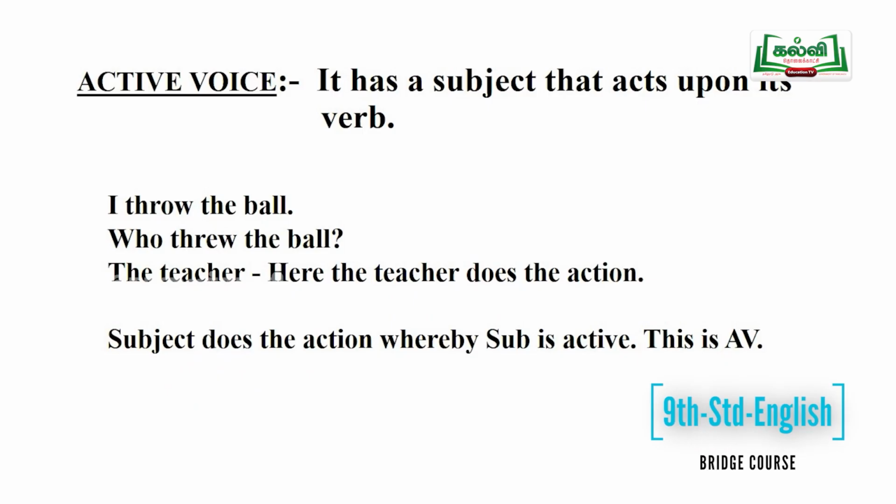Okay. So, in these two situations, we can come to know what is active voice and what is passive voice. An active voice has a verb that acts upon a subject. That is, the doer of the action is spoken there.